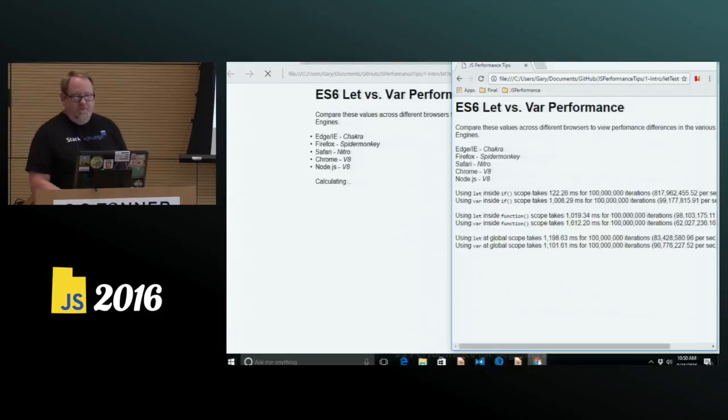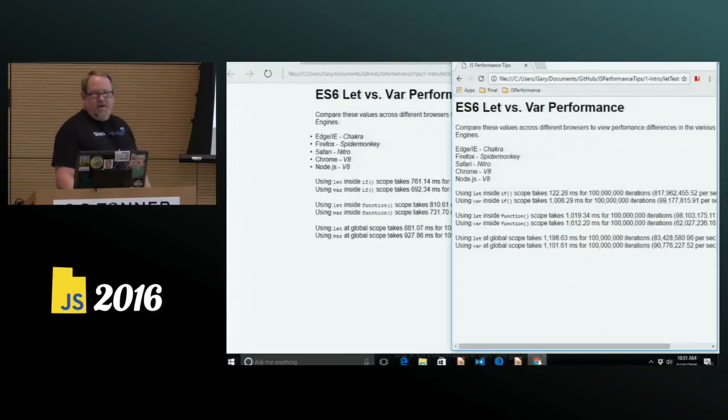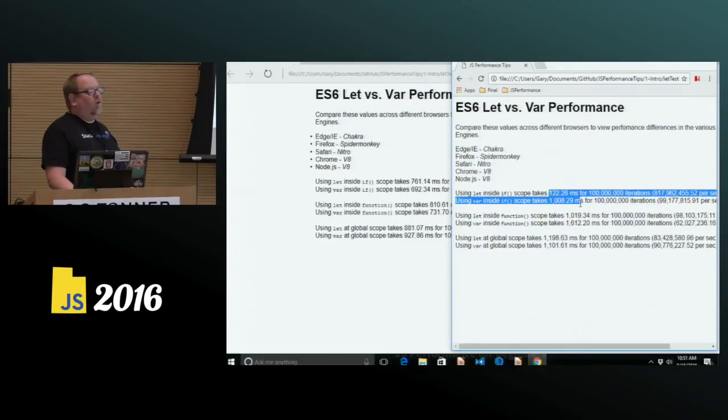Let's go back to Chrome. So Chrome, you'll notice whether or not the let was inside or outside the if is a whole order of magnitude different. Then again, at function scope and at global scope, it's almost identical. So completely different performance profile from what Firefox gave us.